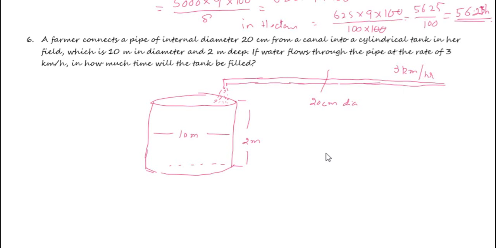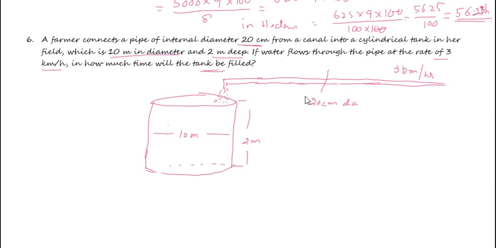Last problem. A farmer connects a pipe of internal diameter 20 centimeter from a canal into a cylindrical tank in a field which is 10 meter in diameter and 2 meter in depth. If the water flows through the pipe at the rate of 3 kilometer per hour, how much time will the tank be filled? Here too, the total volume of the water that gets collected in the tank is equal to the water flown through this pipe.